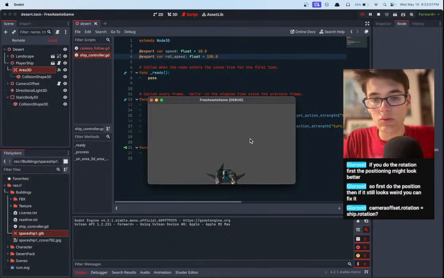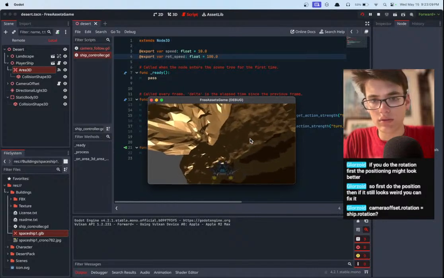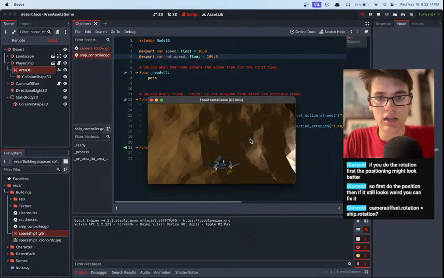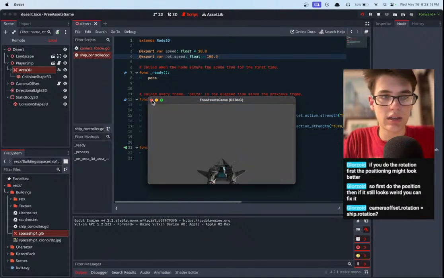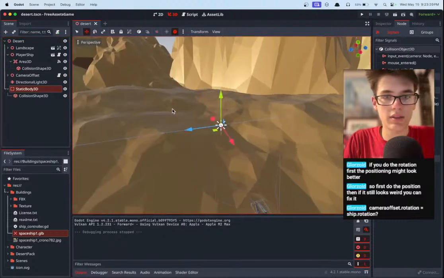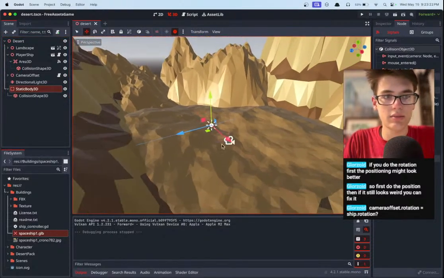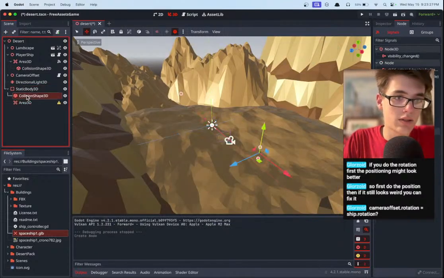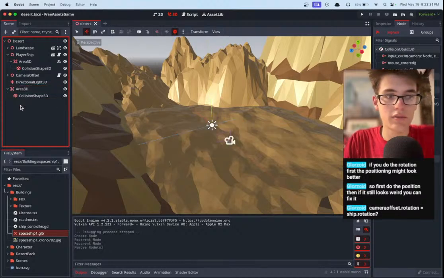But it is not working. Wow, that looks trippy. Yeah, we dive in, but we don't get anything printed out. I think it's because maybe the static bodies don't collide with Area3Ds. So maybe this needs to be an Area3D with the collision shape under it. Maybe areas only collide with fellow areas. I don't know. Let's try it.